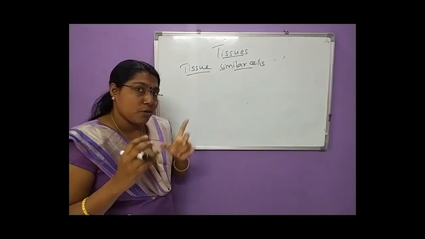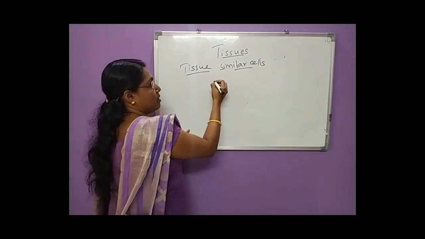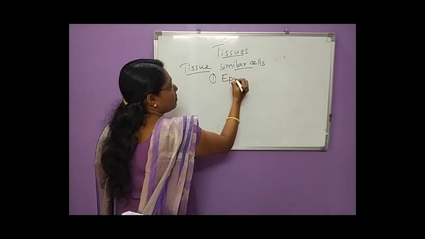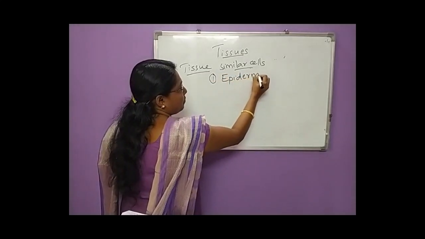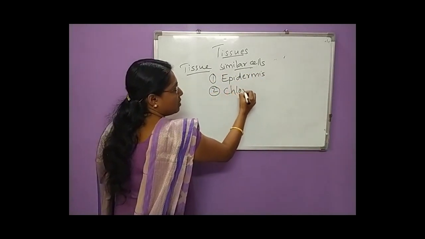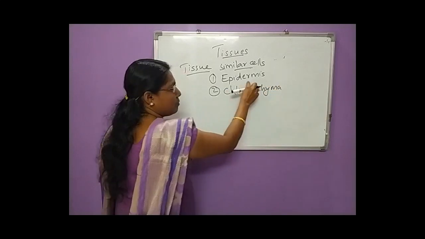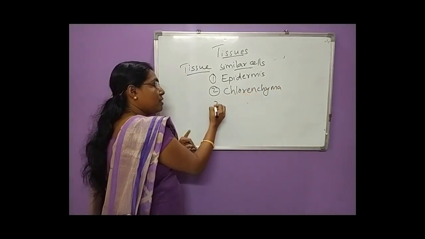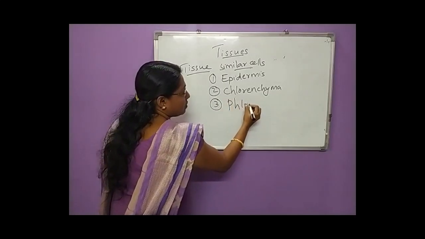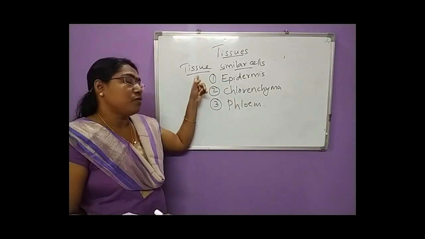Examples for tissues: in your textbook, mainly 3 examples are given, so you study those examples. The first example is the epidermis. Second example is chlorenchyma. The third example in your textbook is phloem. Okay, these are the 3 main examples for tissues.